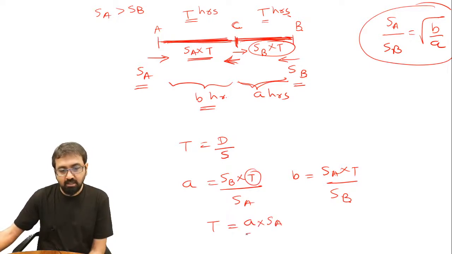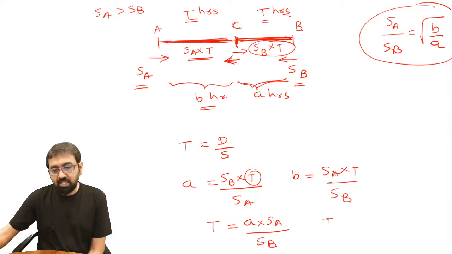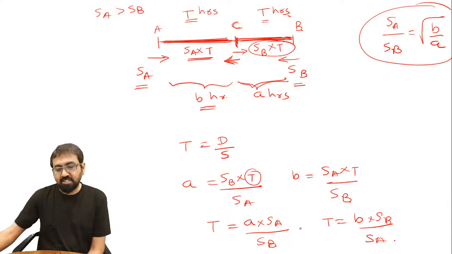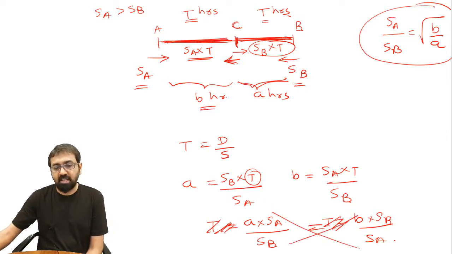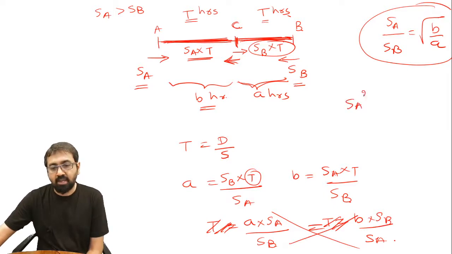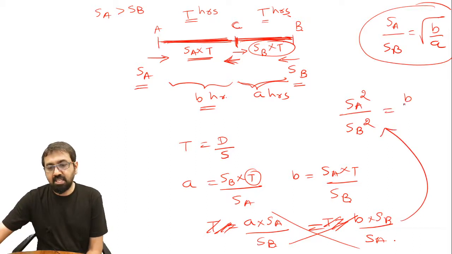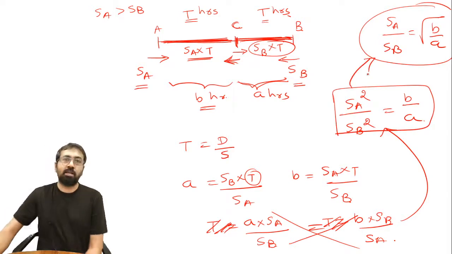Okay, so can I write down T is equal to, here T will be equal to A into SA upon SB. Same way, what will be T over here? B into SB upon SA, right? Now since both of these are equal to T, we can straight away equate them. So let's equate these two. So what will we get? Cross multiply. So you will get SA square upon SB square, I'm just writing this step over here, is equal to B by A, or if you just take square root, you will get this formula.